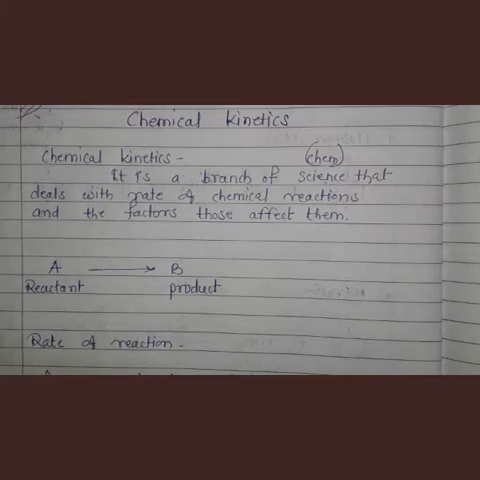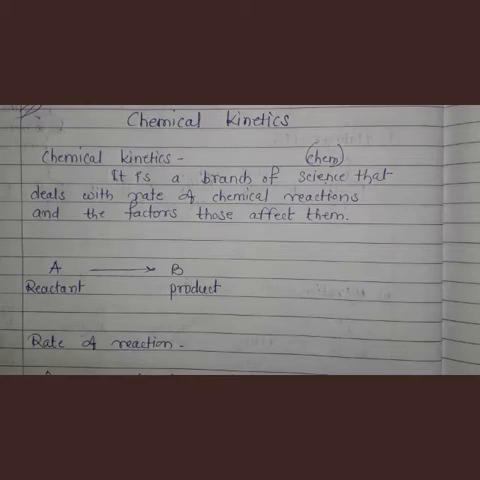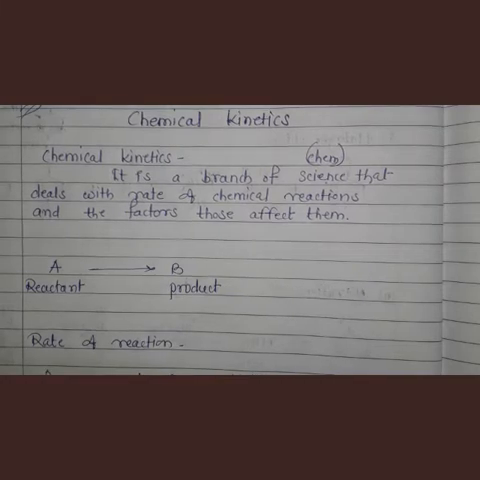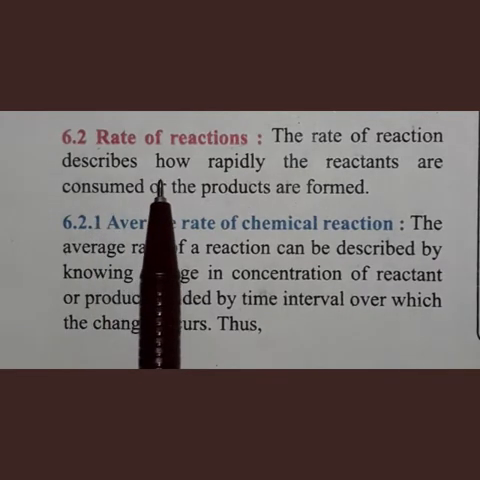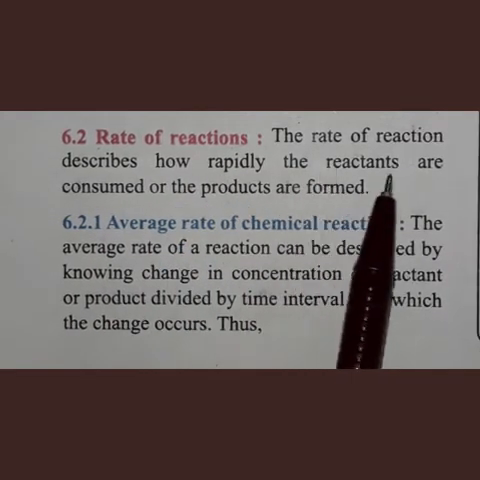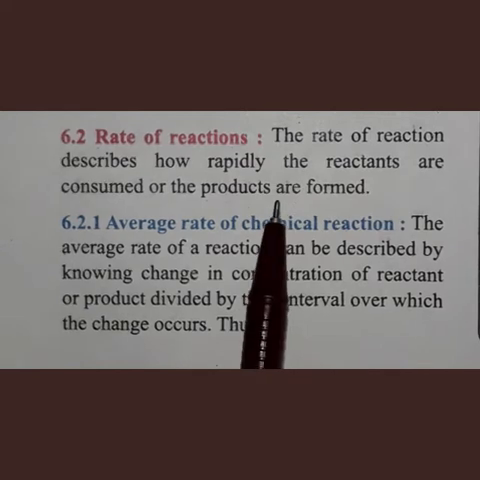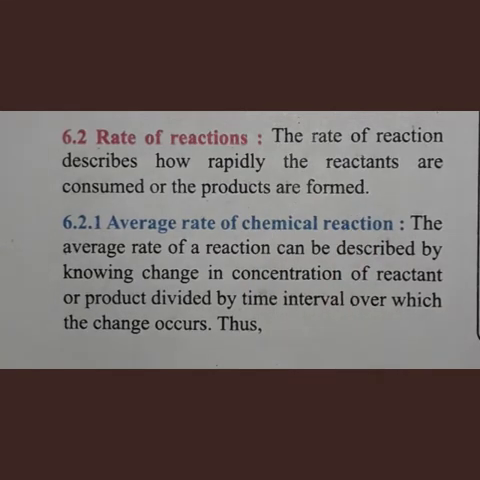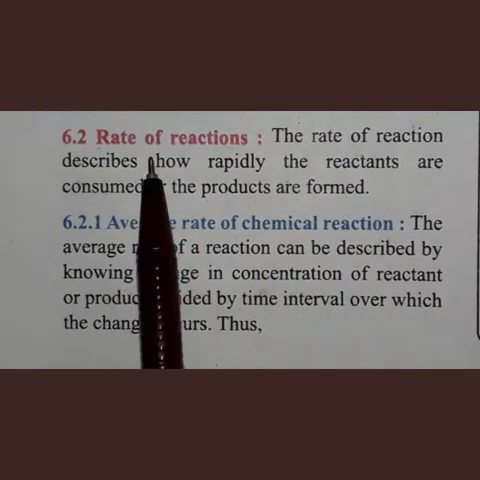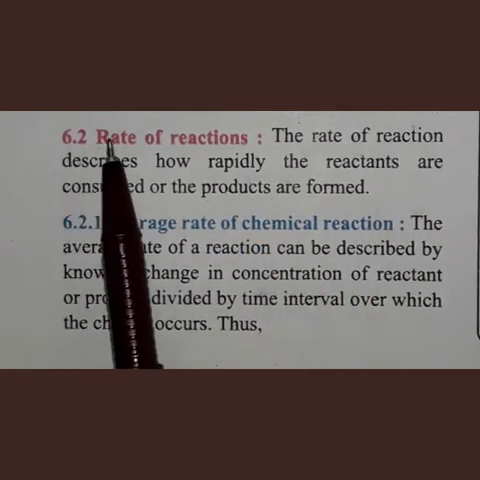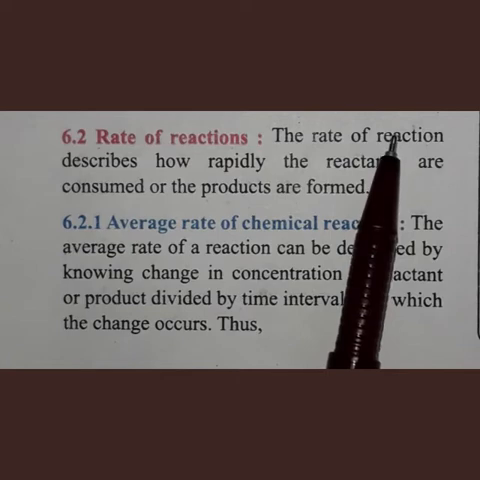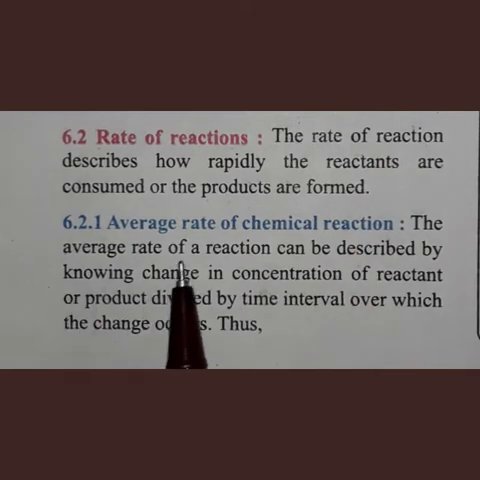Okay. Now let us see what is meant by rate of a chemical reaction. So see here, rate of reaction. The rate of reaction describes how rapidly the reactants are consumed and products are formed. Understand? The speed at which reactants are consumed and products are formed is called the rate of reaction.